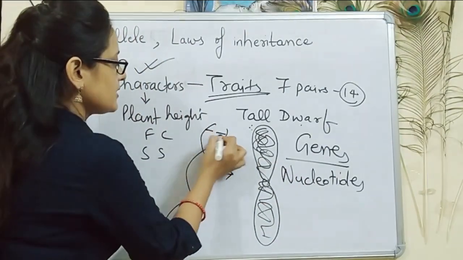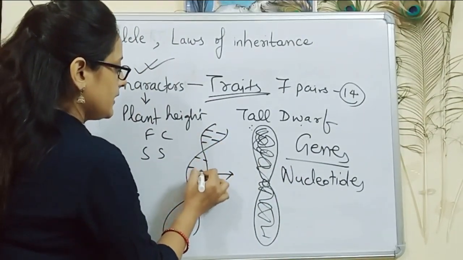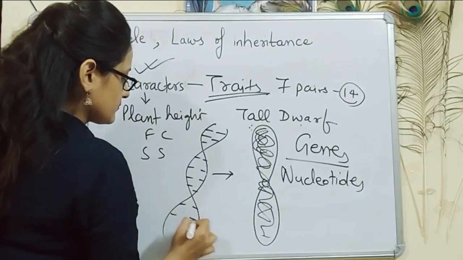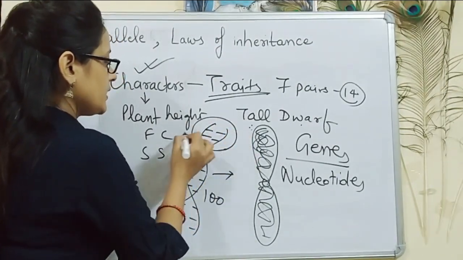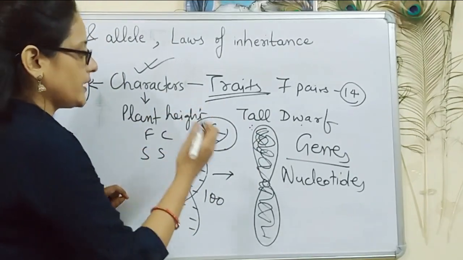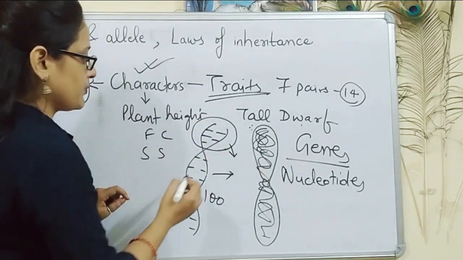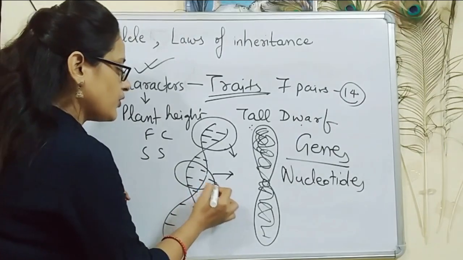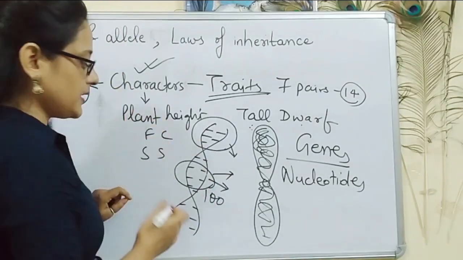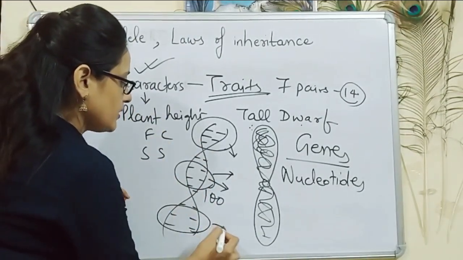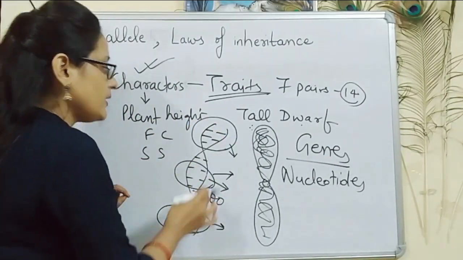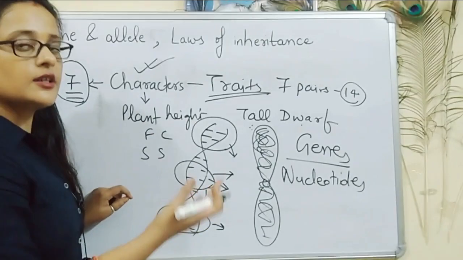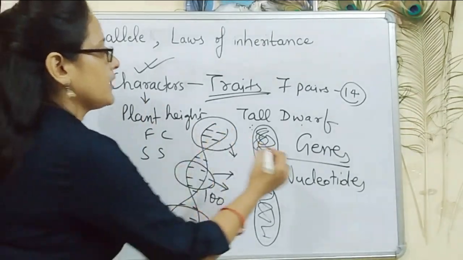For example, suppose this DNA has 100 nucleotides. Nucleotides present over here may form protein for one character, for example, plant height. Nucleotides present over here may form protein for, for example, flower color. Over here may form protein for seed shape, for example. So these segments of DNA which form proteins for some characters or help in formation of protein are called